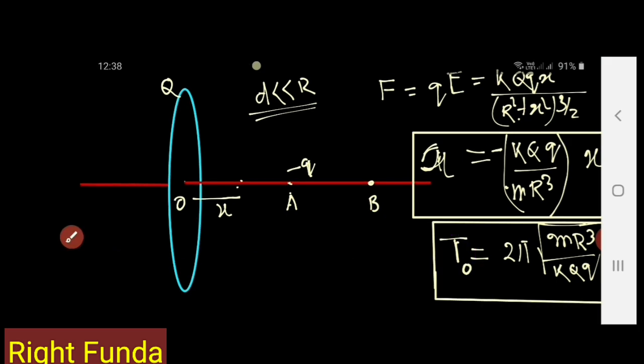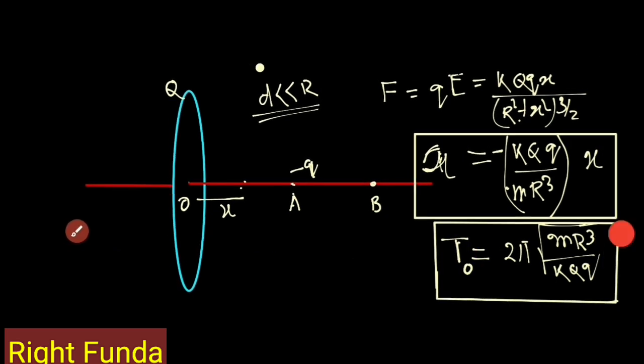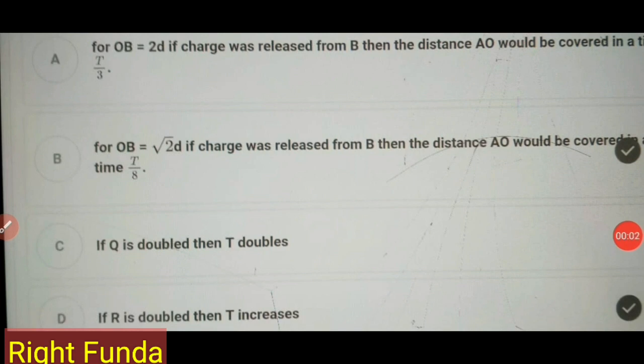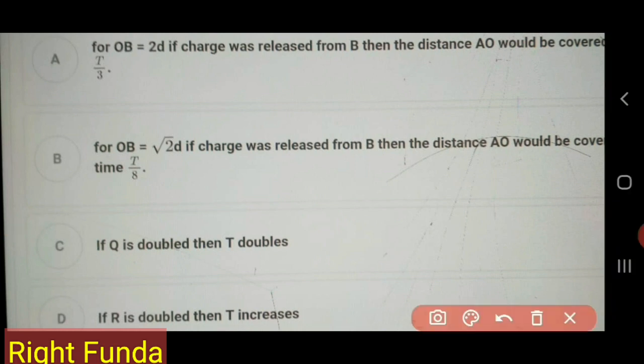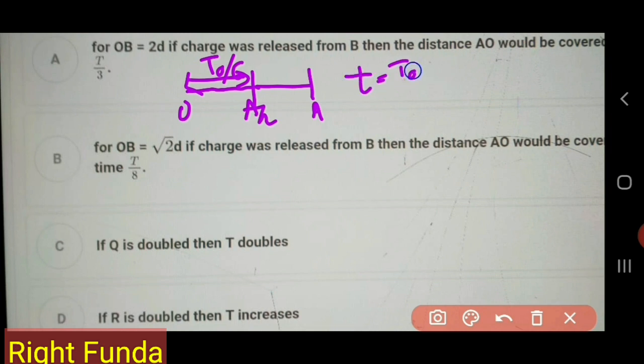Now let's go and check what the options are saying. Option A says that for OB equal to 2D, if the charge were released from B, then the distance AO would be covered in T by 3 time. Let's check. Earlier it was released from distance D, that is point OA. Now it is released from 2D distance. So the question is asking from A by 2, half amplitude, to the mean position, where the amplitude is here. We know this takes a time of T naught by 6.